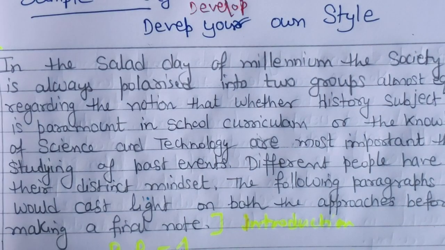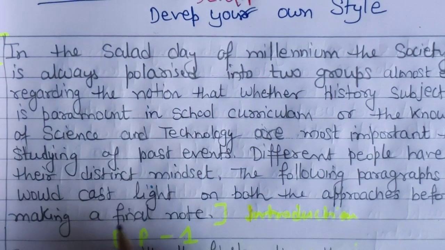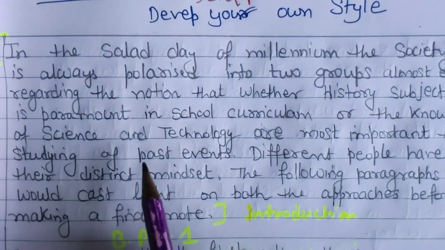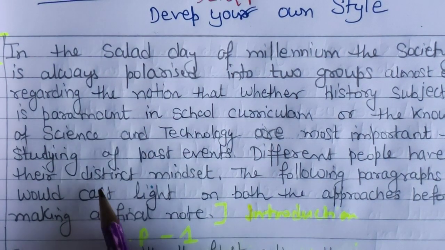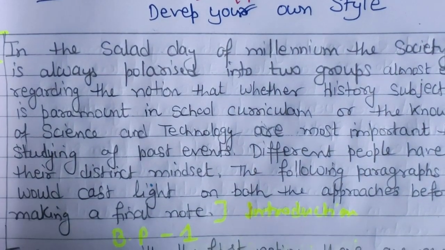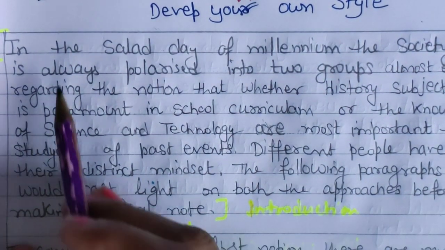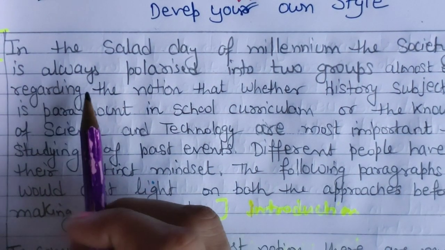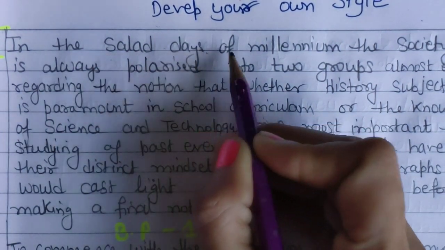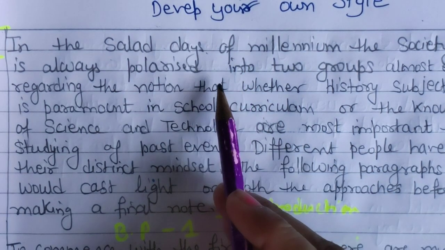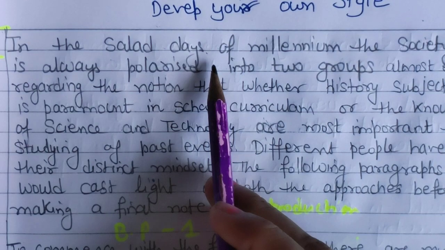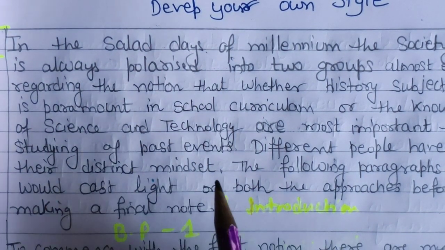Okay, so in the introduction paragraph, what are we going to do? I have written it, but I have not given you the template. First you read it and you will come to know. I will mark it with a red pen. So in the salad days of millennium, see, I am finding my mistakes when I am reading it again. This is known as proofreading.